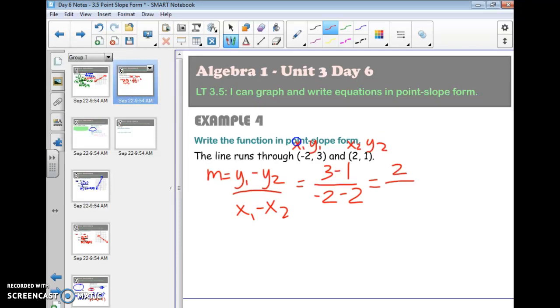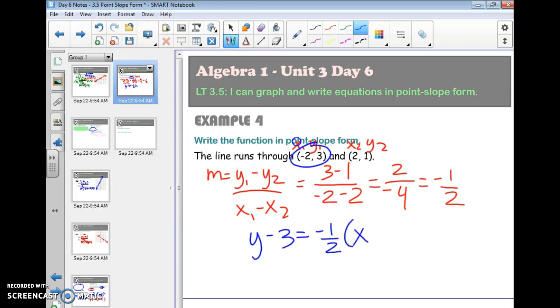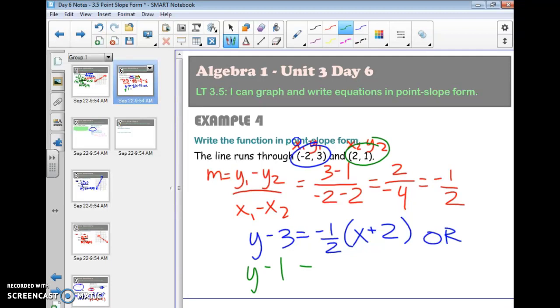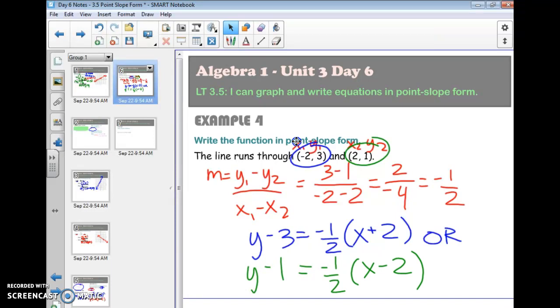That is 2 over negative 4, which simplifies to negative 1/2. Then if I pick this point, it would be y minus 3 equals negative 1/2 times x. Is x a negative 2? It's going to become plus 2. Or you could do this one and have y minus 1 equals negative 1/2 times x minus 2. Either would work.